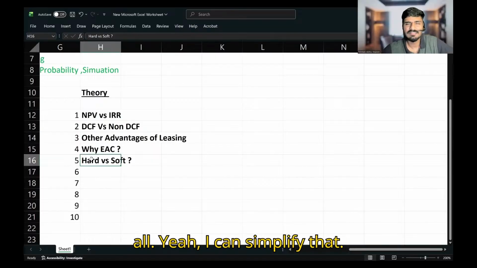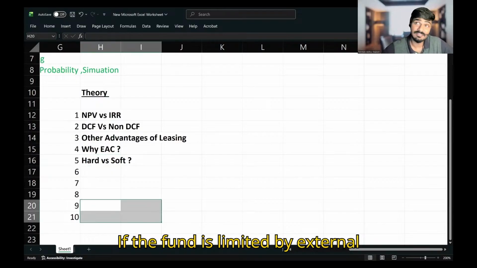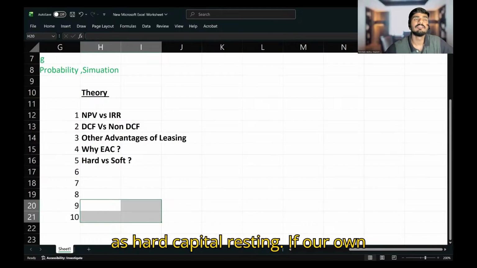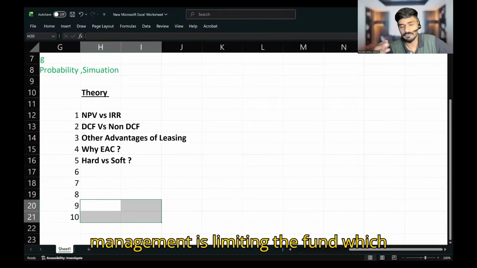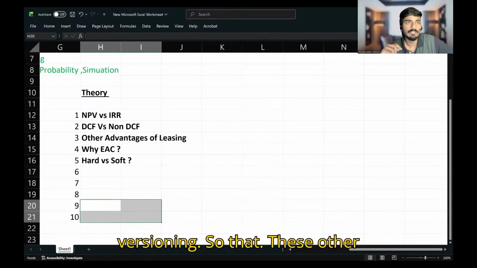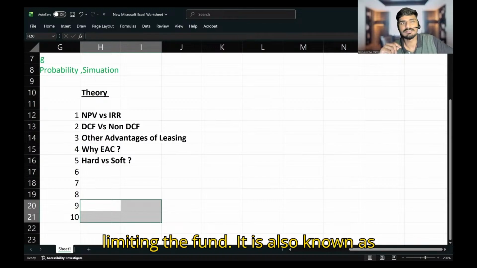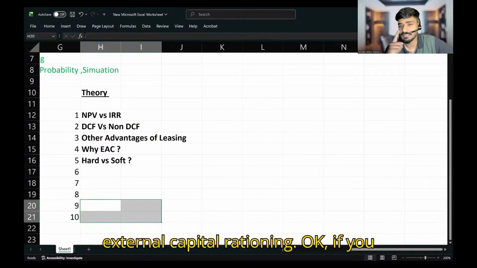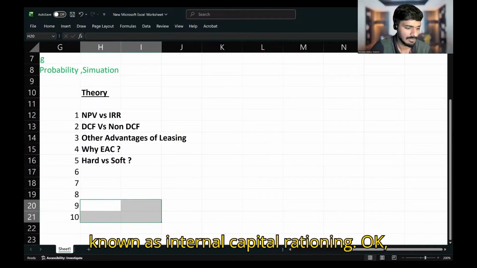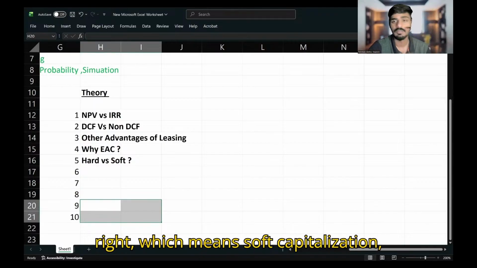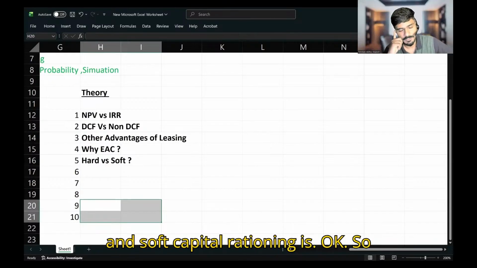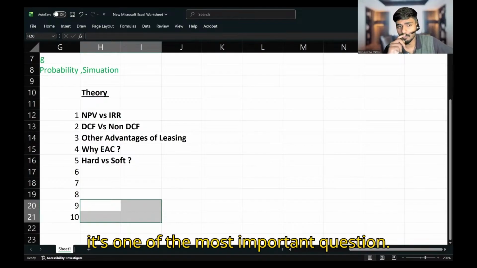Yeah. So I can simplify that. If the fund is limited by external authorities like banks or any financial institution, then it is known as hard capital rationing. If our own management is limiting the fund, which means we ourselves are reducing the investment, then it is called soft capital rationing. Since financial institutions are limiting the fund, hard is also known as external capital rationing. If we ourselves are limiting the fund, it is known as internal capital rationing, which means soft capital rationing. That is the difference between hard and soft capital rationing. It's one of the most important questions.